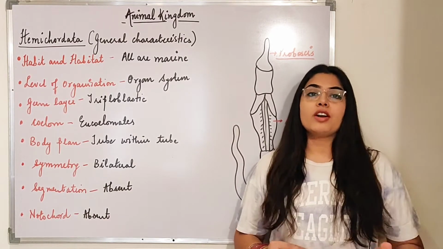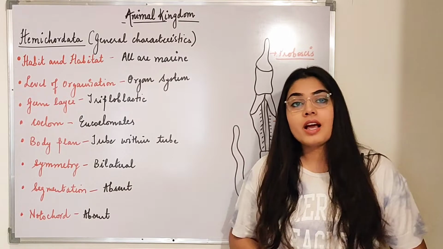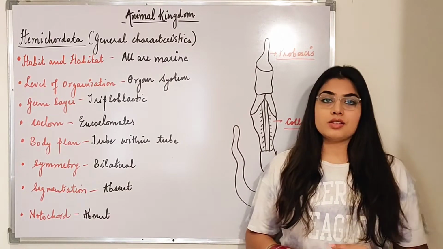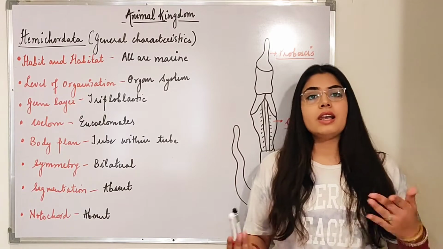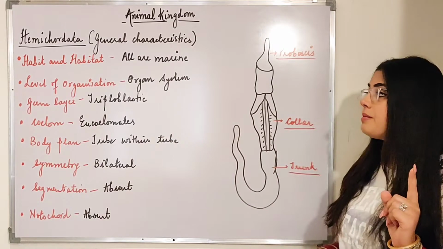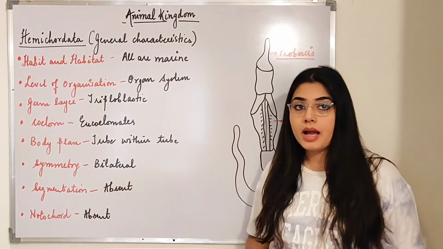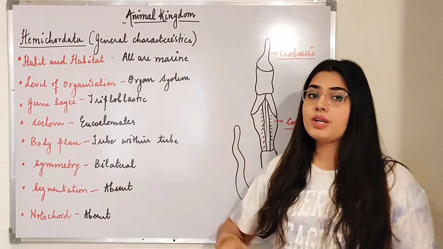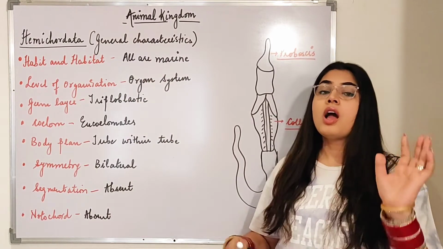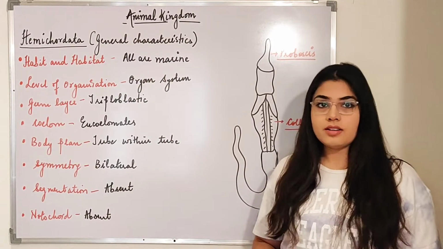That is hemichordates. Okay, so till now we have done many phyla, right? Now we are on the second last phylum, that is hemichordates, and last will be chordates, right? So very simple this is. You just need to keep in mind the main important points which I haven't written on the board till now. I will be telling them to you after we begin the general characteristics.